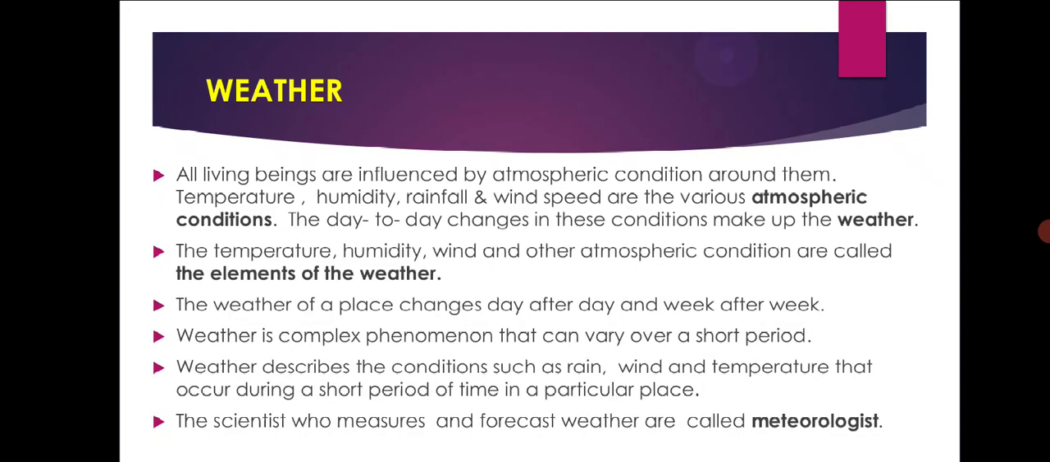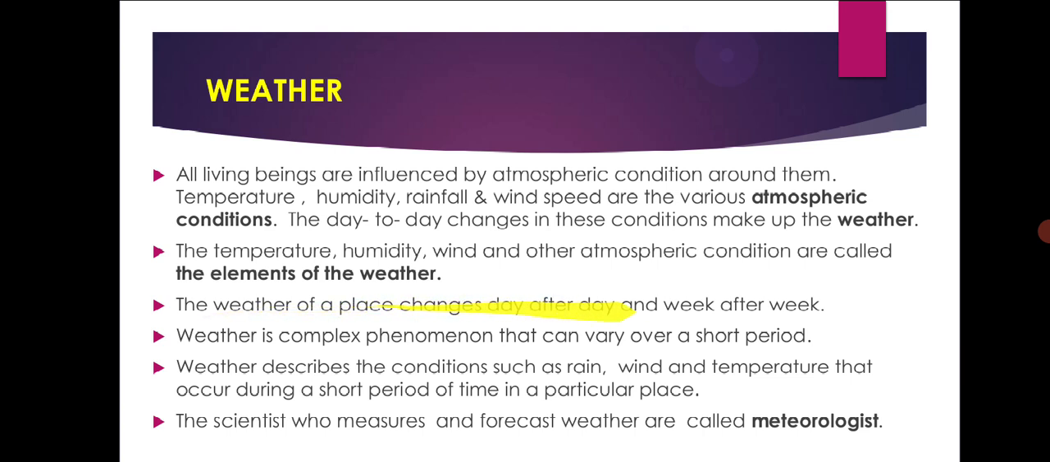We are going to start with weather. What is weather? All living beings are influenced by the atmospheric conditions around them. So, temperature, humidity, rainfall, wind speed are the various atmospheric conditions. The day-to-day change in these conditions make up the weather. So, all the living beings are influenced by temperature, humidity, rainfall and wind speed. This temperature, humidity, wind and other atmospheric conditions are also called elements.